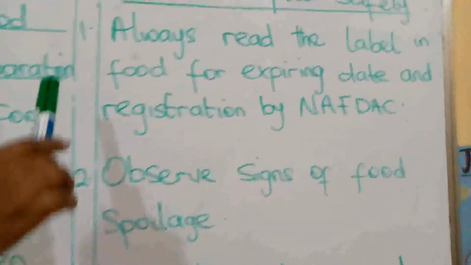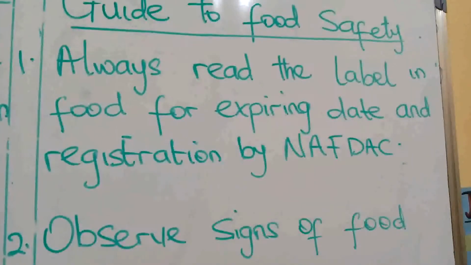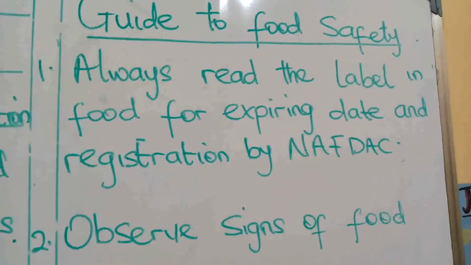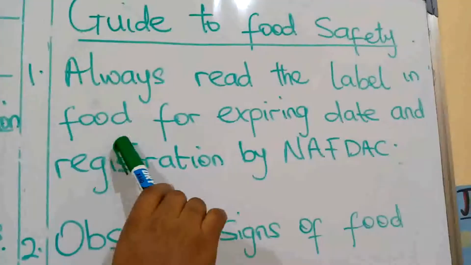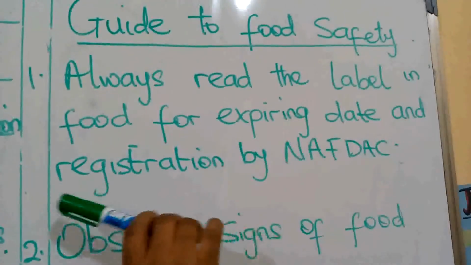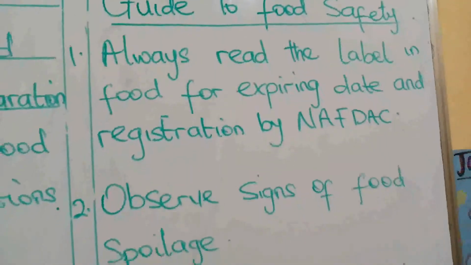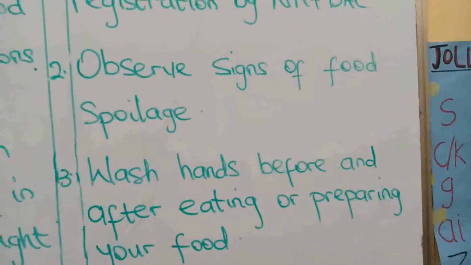Okay, guides to food safety. These are things we have to do to make sure the food we eat is safe. Number one, we should always read the food label to check the expiry date and the NAFDAC registration number.